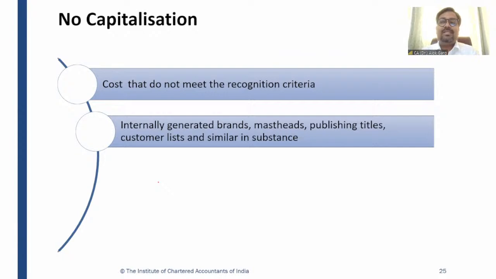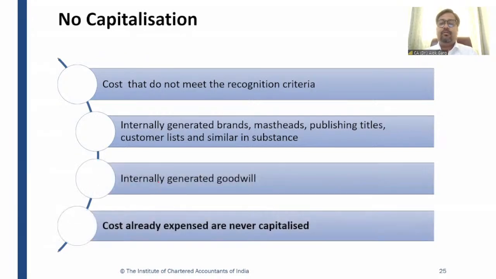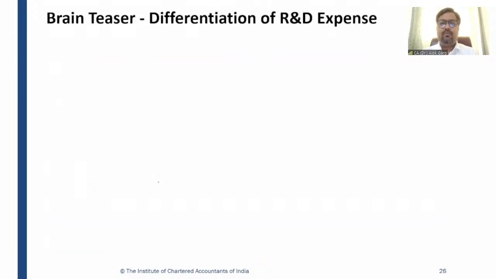list. So it is just like a goodwill. You cannot capitalize, right? It is not an identifiable resource. It is not meeting the identifiable criteria. Internally generated goodwill we have discussed, or cost already expensed are never capitalized, right? We have discussed just now. I hope it is clear to everyone so far.